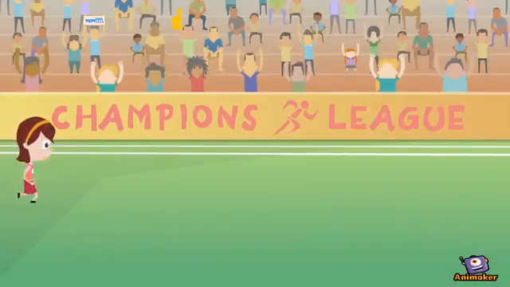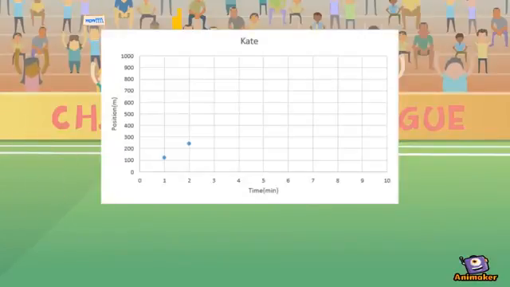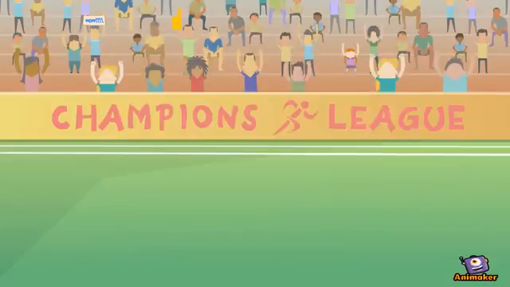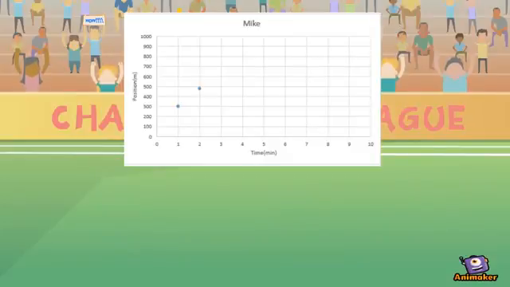Both Mike and Kate continued to run. After 2 minutes since the start of the race, Kate had run 240 meters with a constant velocity of 2 meters per second, while Mike had run 480 meters with an unknown velocity.